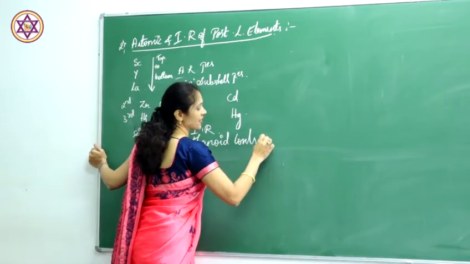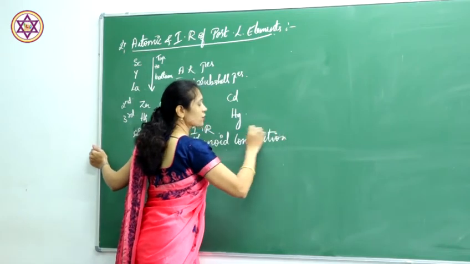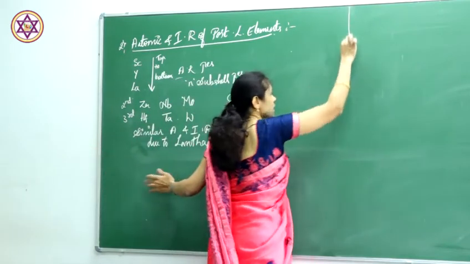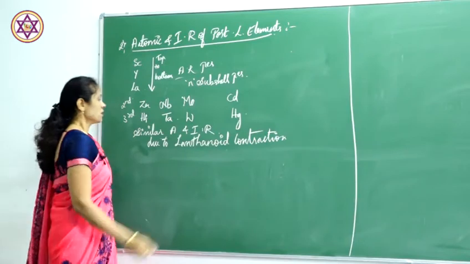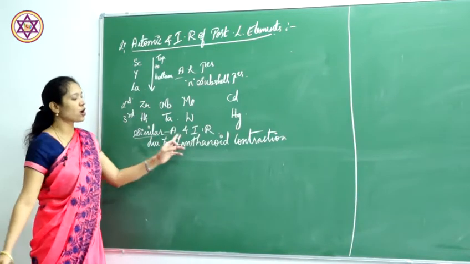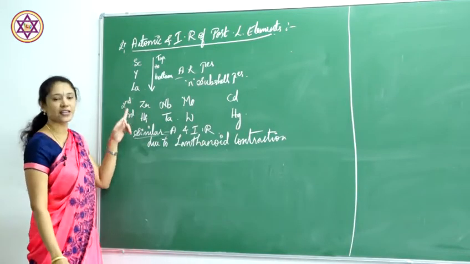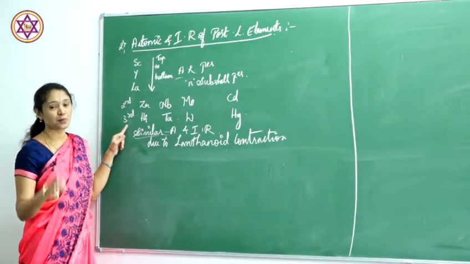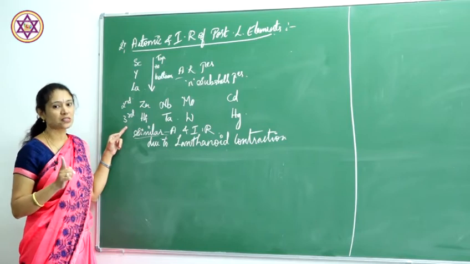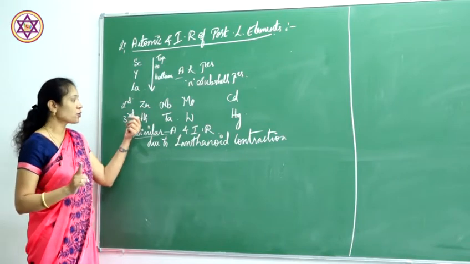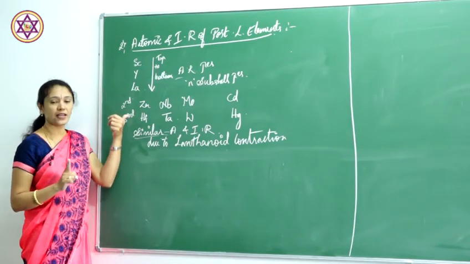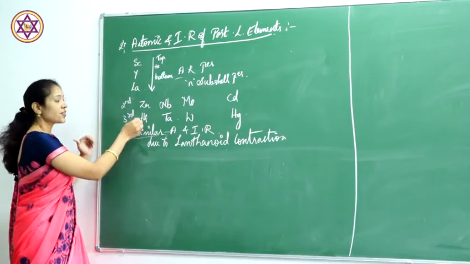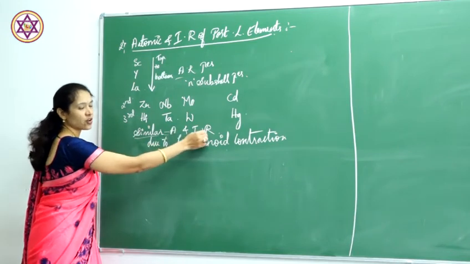You all know what is lanthanide contraction? Due to lanthanide contraction, what happens? There are similarities between the atomic and ionic radii of the second and third transitional series in the post-lanthanide elements. I am speaking about the post-lanthanide elements, not the lanthanides. In the post-lanthanide elements, the second and third transitional series have similarities in their atomic and ionic radii.